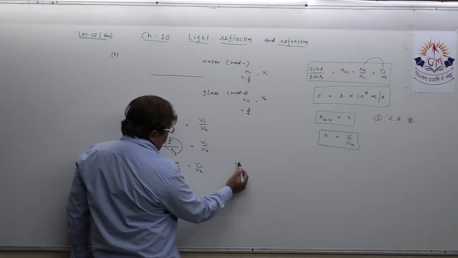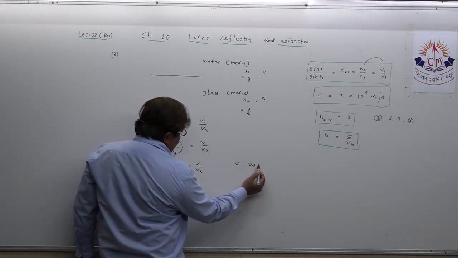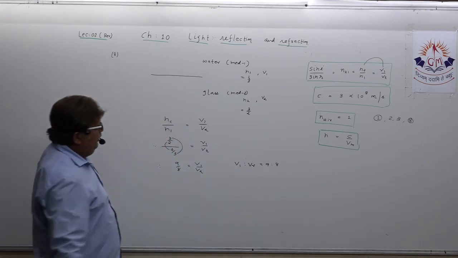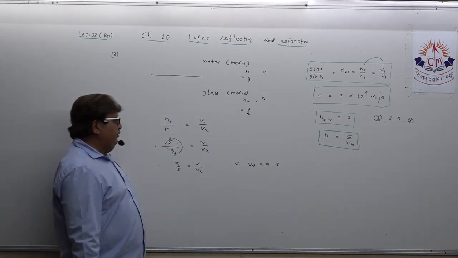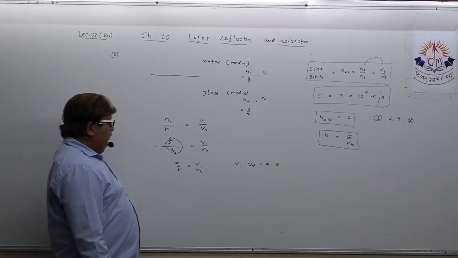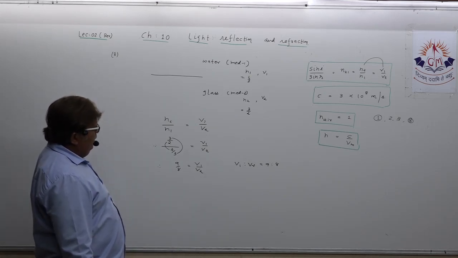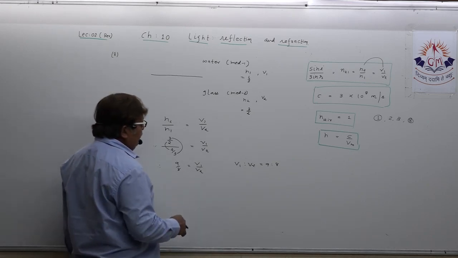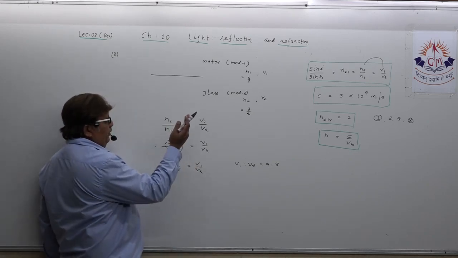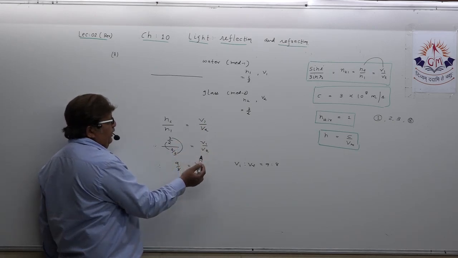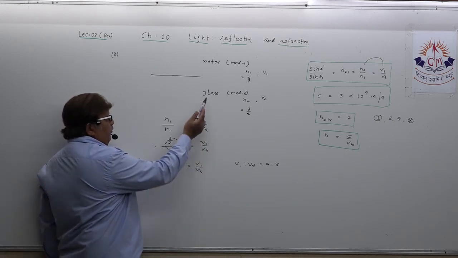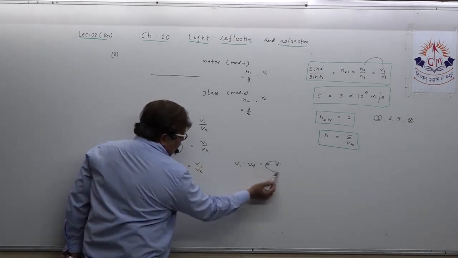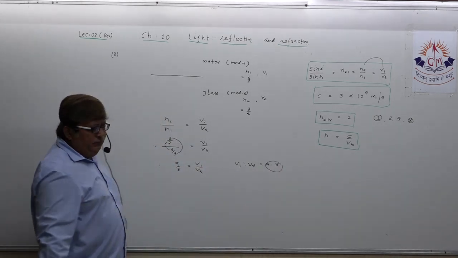Somewhere in our WRT also, I have asked such a question, if I can remember correctly. Here you have to be very conscious. In exam, to confuse you, they may ask the ratio of velocity of light from glass to water. So you just have to take the inverse of this: 8 is to 9.